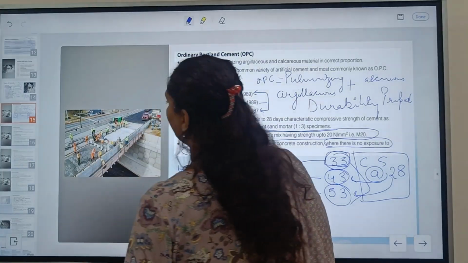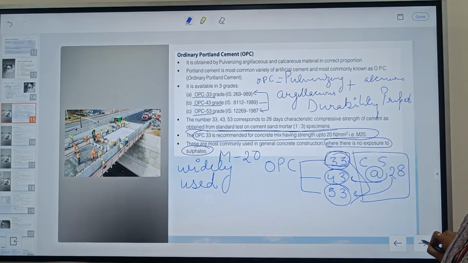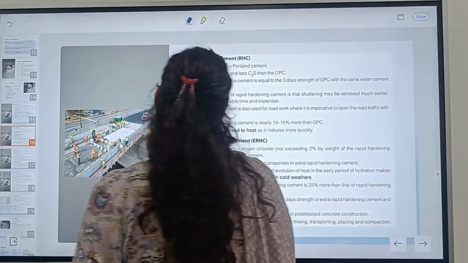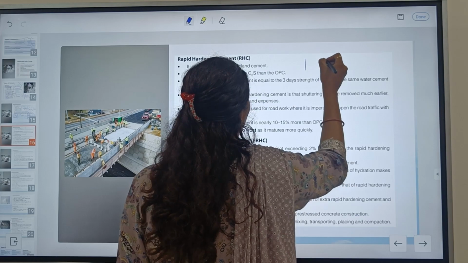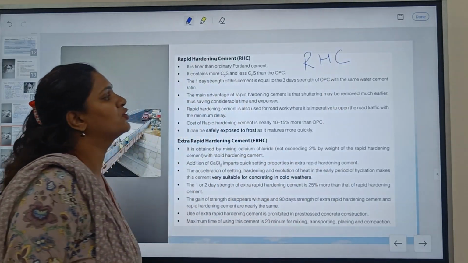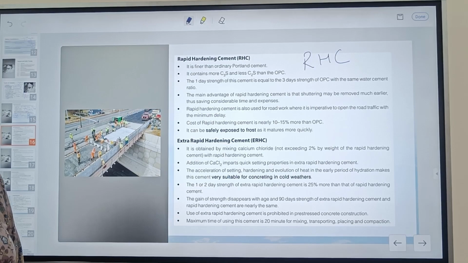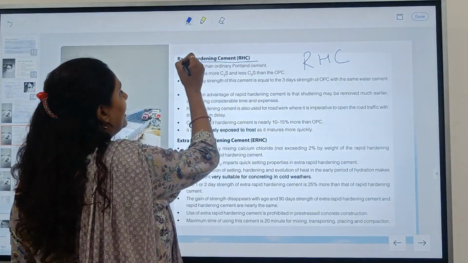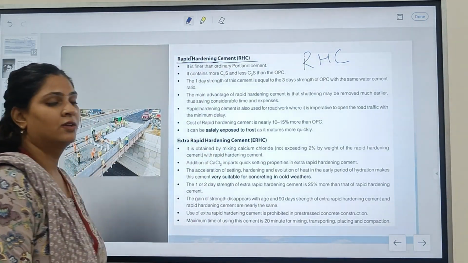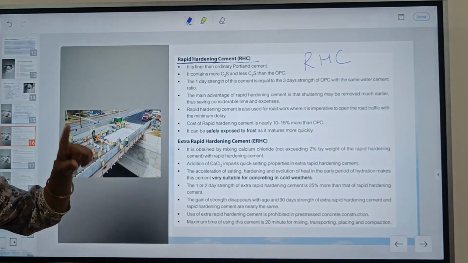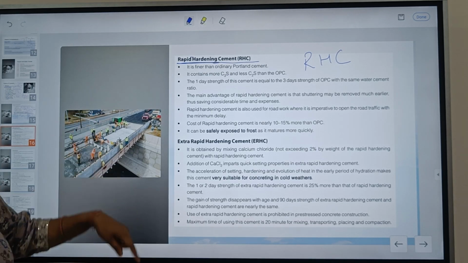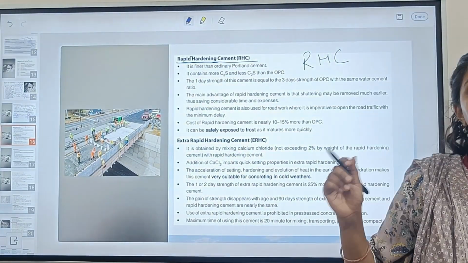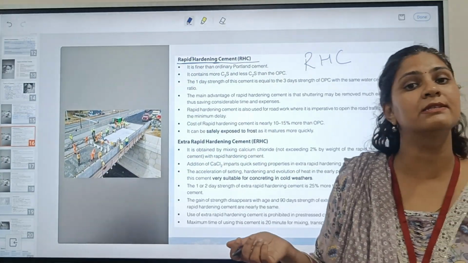Now next, moving forward to the next type of cement, that is rapid hardening cement. In short, it is known as RHC. As its name implies, it provides rapid hardening. It provides more hardening than the OPC. Yes, there is one more thing, that it is finer than the OPC cement.